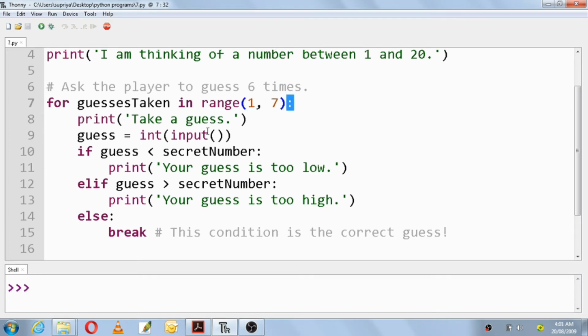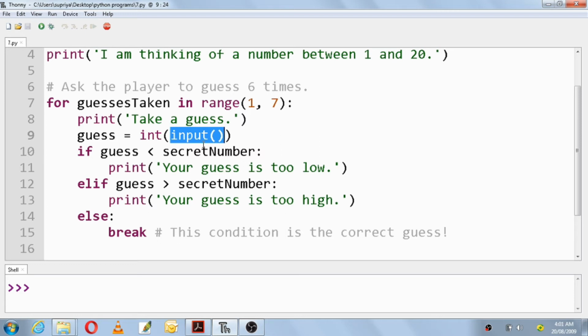Then next there is a print statement: take a guess. It is allowing the user to enter his guess there. Who will help to take that guess from the user? It is the input function. When the user enters a particular number, trying to guess, that input value will be taken by the input function.